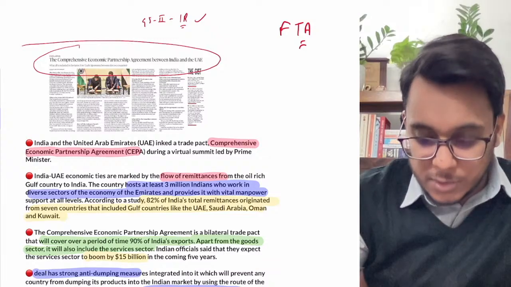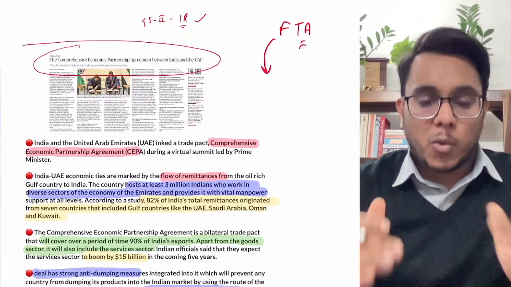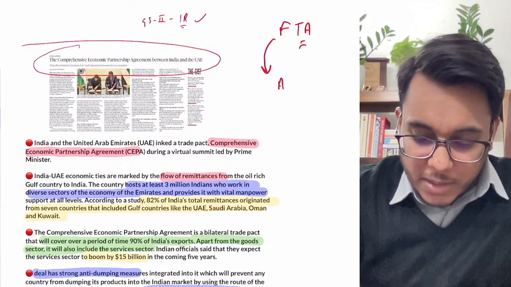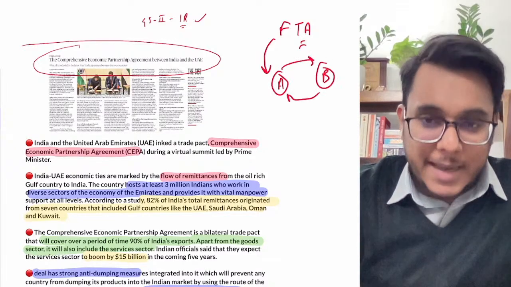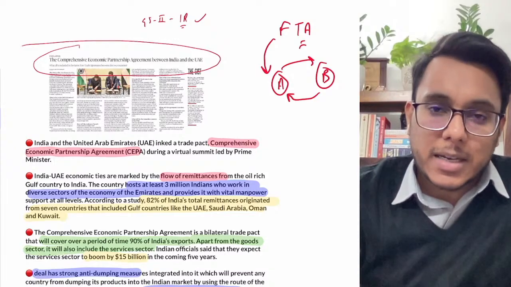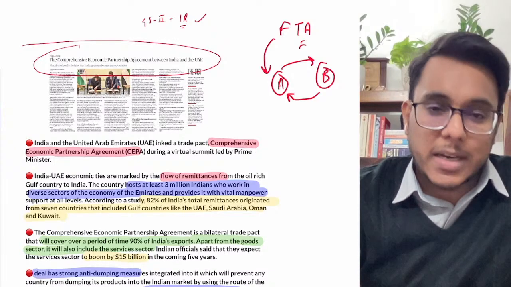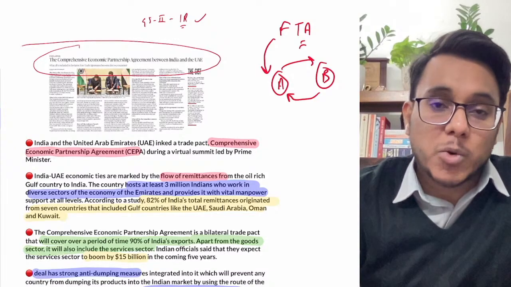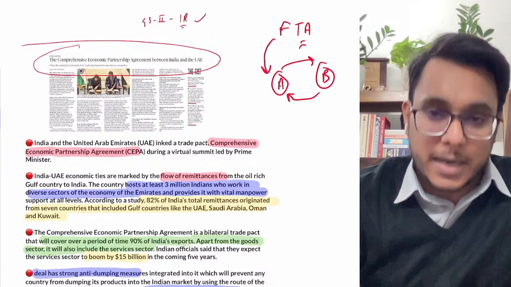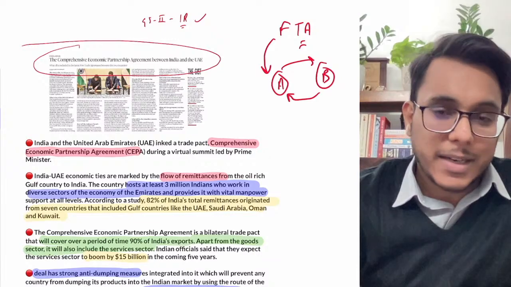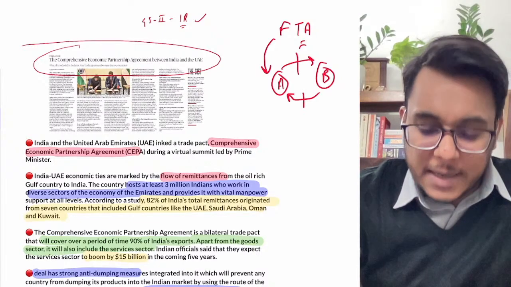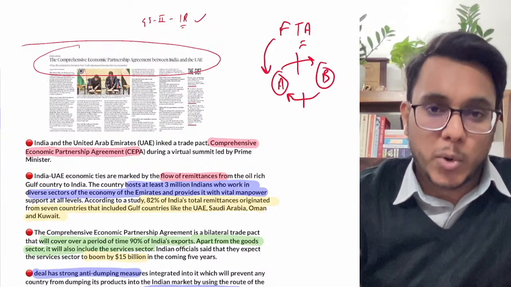So what does a free trade agreement, FTA, basically do? Let's say there are two countries, country A and country B. When goods are exported and imported, custom duties will be imposed in between. Because of these custom duties, the goods become expensive in the other country. Now under the free trade agreement, the countries come together and say that they will not discriminate against the other countries' products.